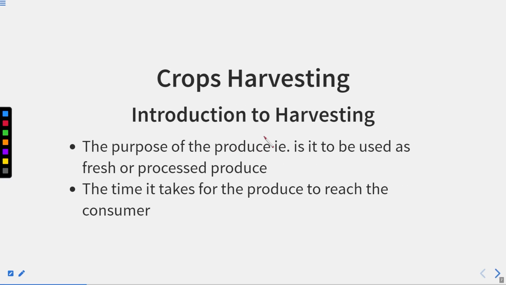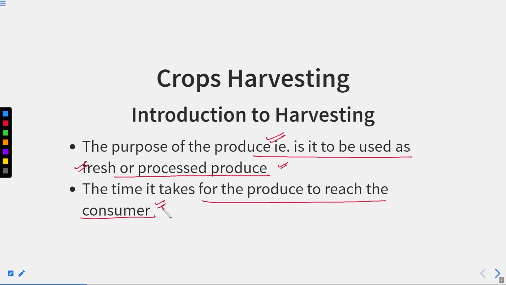Another factor is the purpose of the produce: whether it is to be used as fresh or processed produce. And the time it takes for the produce to reach the consumer. All these things are very important for a farmer, or a person who has an orchard or does harvesting, whether of fruits, vegetables, or even cereals.